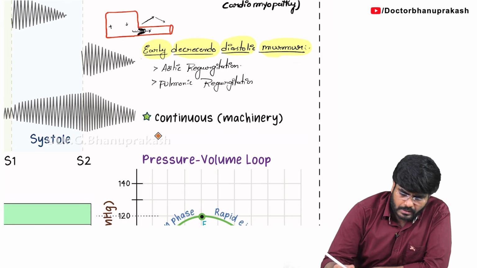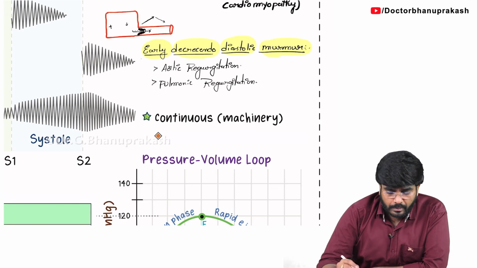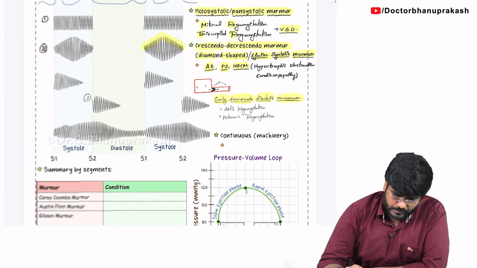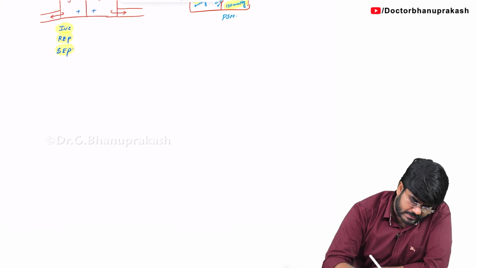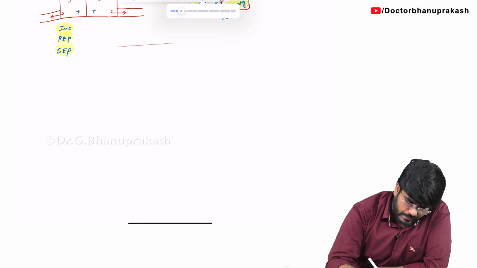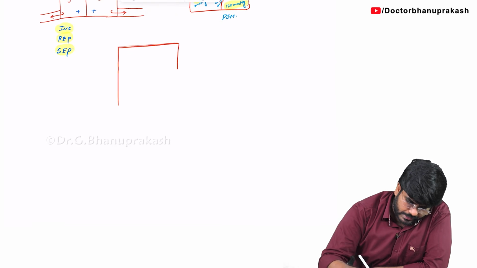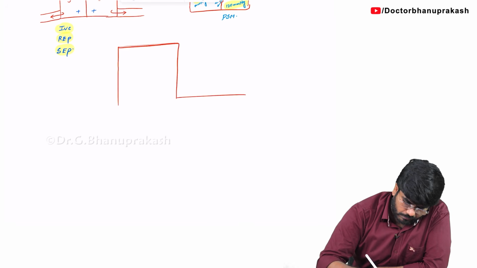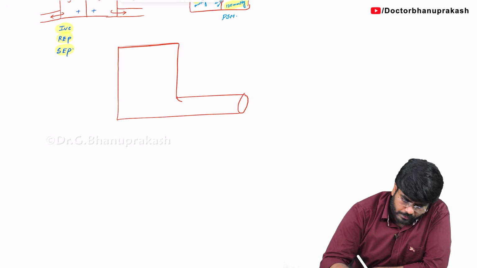Okay. Now let me give you an example of why the murmur is seen during the phase of diastole. You look here, guys. Let's say this is the left ventricle. Here I am showing you the left ventricle, and today the problem is with the aortic valve. What is the problem? The aortic valve today is not closing properly.